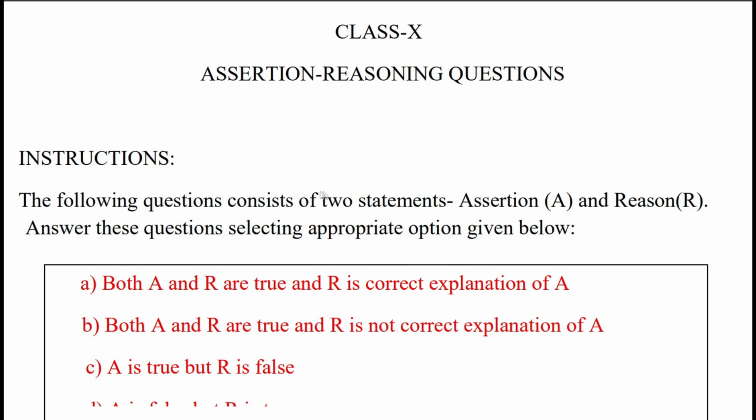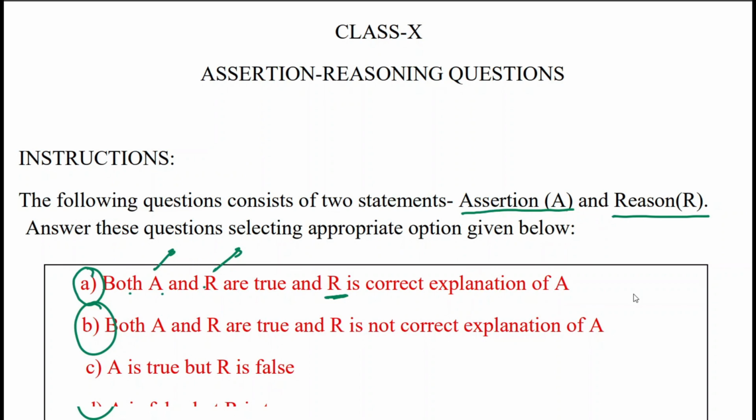The following question consists of two statements, assertion A and reason R. Answer these questions by selecting the appropriate option given below. You will always be given these four options only. The first option is that both A and R, that is assertion and reason, are true, and R is the correct explanation for A. The second is both A and R are true, but R is not the correct explanation for A.